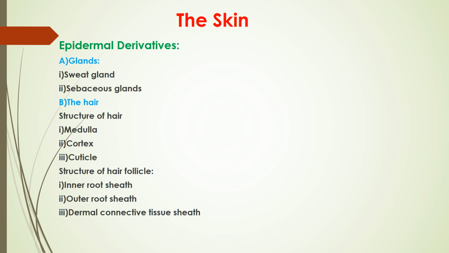Surrounding the cuticle, Huxley's layer contains several layers of flattened cells with distinct nuclei. The cells contain eleidin-like granules, that is trichohyalin or keratohyalin. Towards the upper part the cells are non-nucleated. Henle's layer is composed of rectangular, flattened or clear cells with tonofibrils in the cytoplasm. Then the outer root sheath consists of tall polygonal cells and they are a continuation of the Malpighian layer of the epidermis.